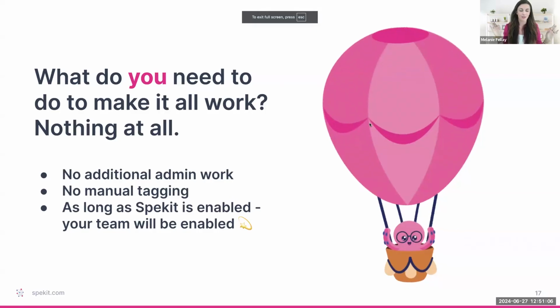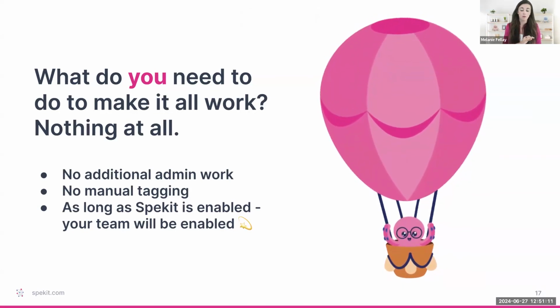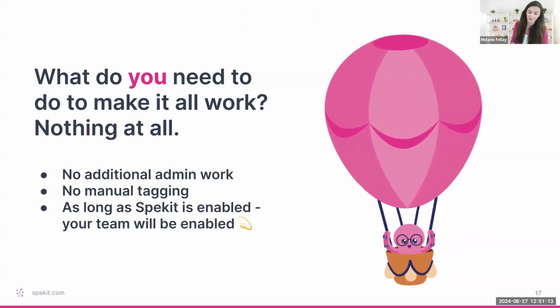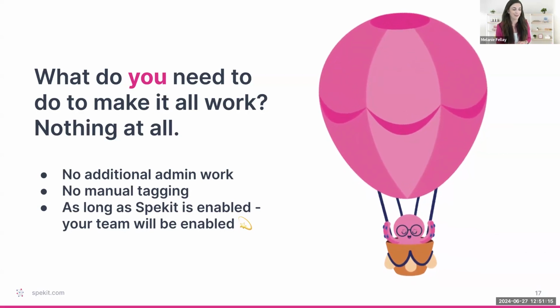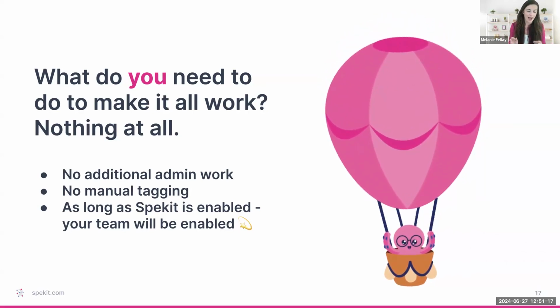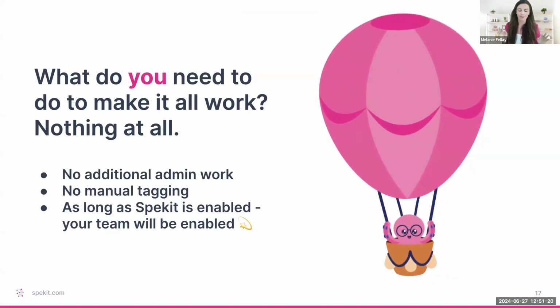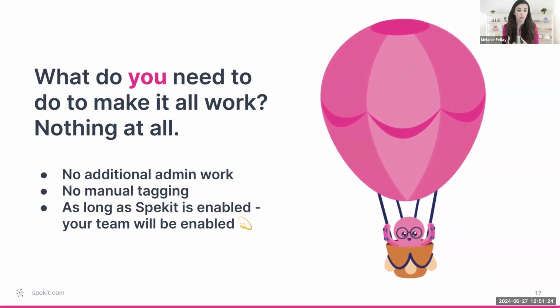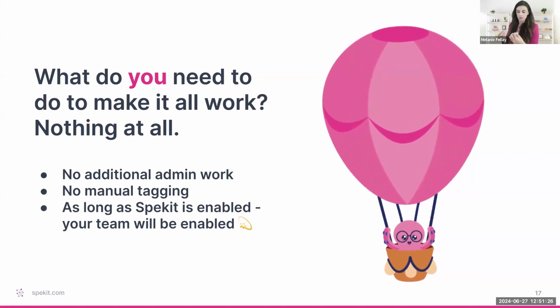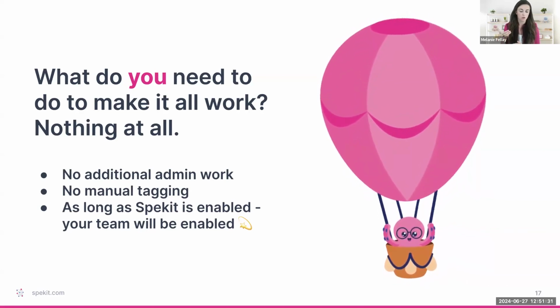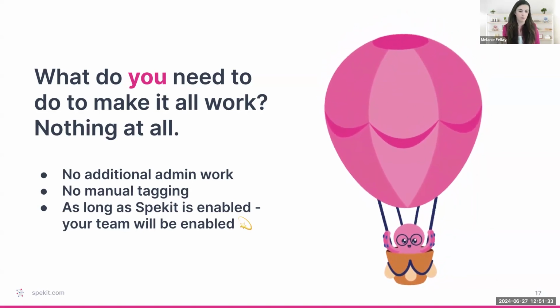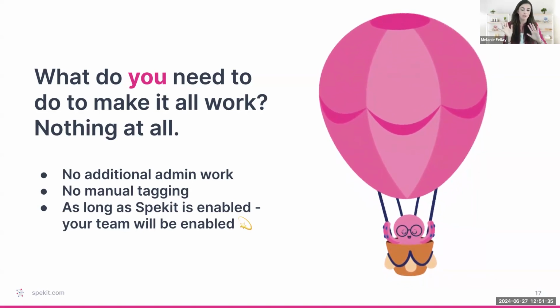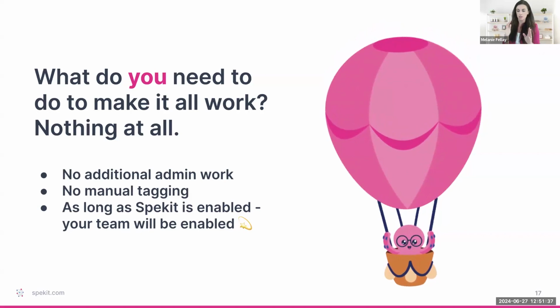The first thing I'll say is the good news is there's no added work on your end right now, right? So there's no tagging, and this is the part that I was the most passionate about when working on this with the team. I was like, we cannot add more work to admins to have to tag and configure this for it to work. We need to leverage the power of AI technologies to understand the content, understand the context, and match it. And so it works as is. If you have custom fields, which we'll speak to, it also does look at that information. But as long as Spekit is enabled on those applications, it's just going to work.